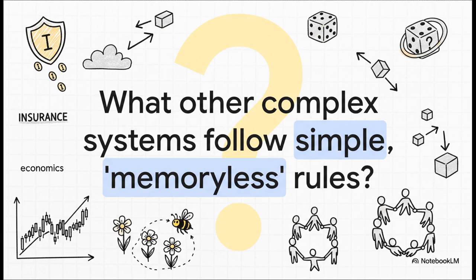And that leaves us with a final question to think about. We've seen it in insurance and in random walks, but what other complex systems in economics, in nature, in our own societies might look chaotic on the surface, but are actually governed by simple, memoryless rules, just waiting for us to discover them?